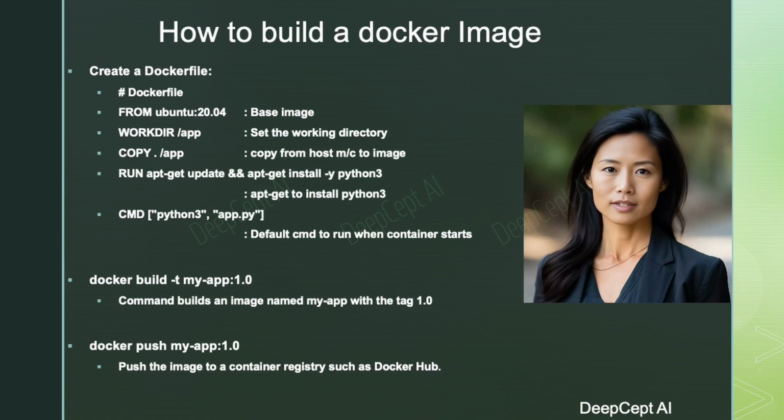Once the Dockerfile is created, execute the docker build command. This command constructs an image named myapp with the tag 1.0 from the Dockerfile in the current directory. Once the image is built, you can push it to a container registry such as Docker Hub.